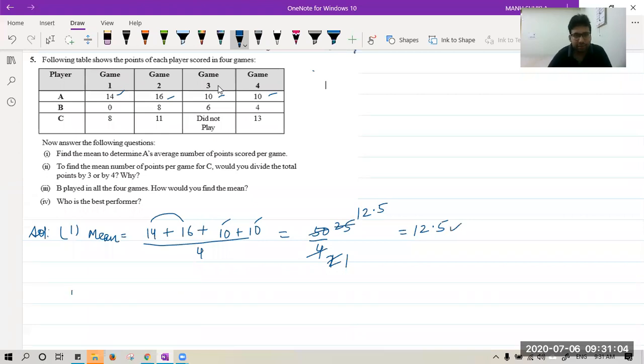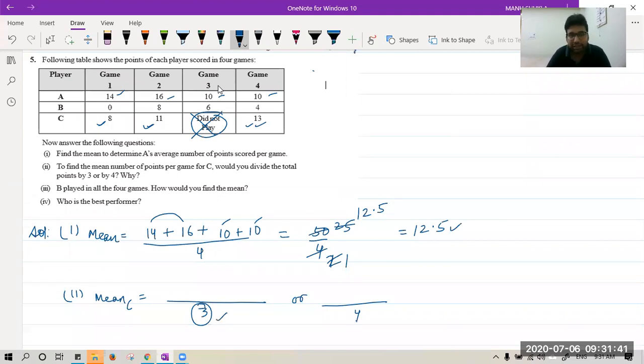Second part is saying to find mean number of points per game for C, would you divide by 3 or 4? Let us see. C has played 1 game, 2 game and 3 game. So the question is asking, while finding the mean for C, you will divide by 3 or you will divide by 4. Simple question. We have to divide by 3 only because the games C has played is only 3. C didn't play game number 3, so we will divide by 3 only. Okay? Is it clear to all of you?